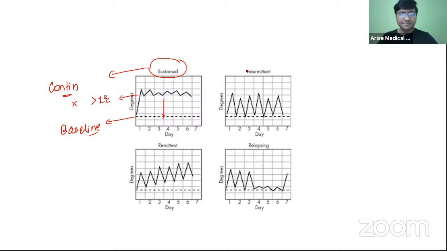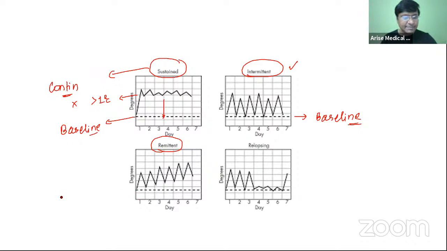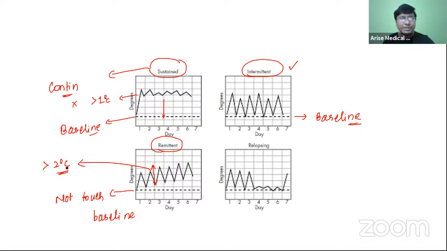Then you take the intermittent fever and as well as the relapsing fever. In intermittent fever, what did I tell you? It will touch the baseline. Okay, and you take the remittent fever. In remittent fever, again, it will not touch the baseline. But how much will be the fluctuation? The fluctuation will be there of more than 2 degrees centigrade.